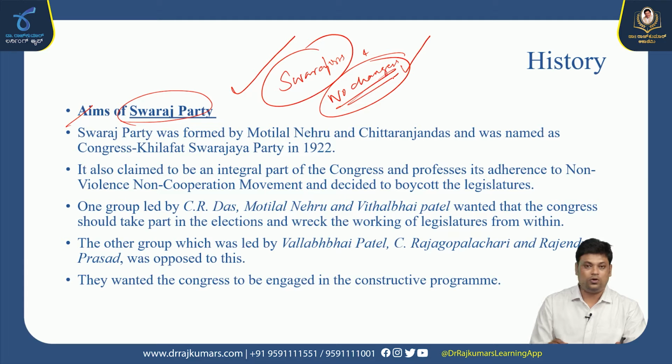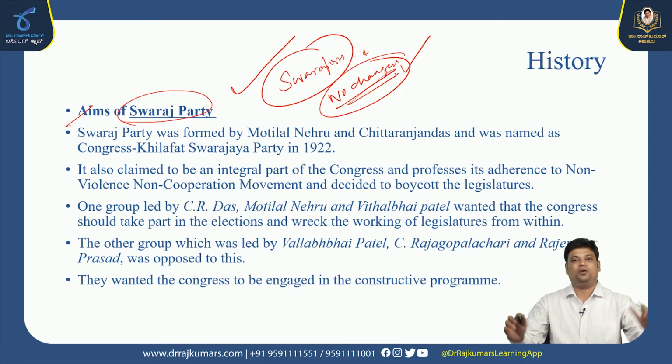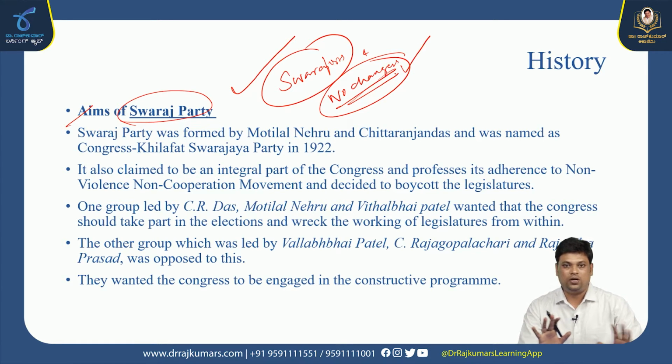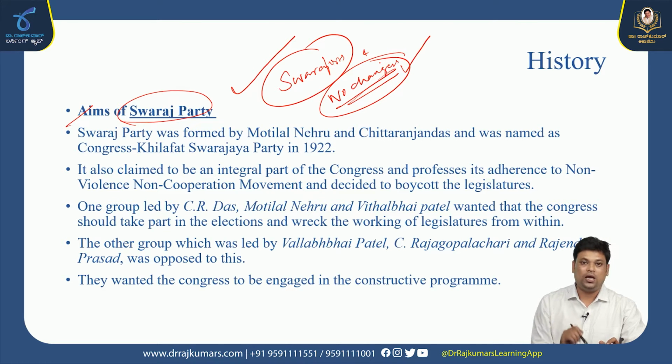And the people who didn't want to enter the council, and wanted to focus only on the reconstructive work for the civil disobedience movement, were known as No Changers. Okay, because during the non-cooperation movement, the charkha became popular. The charkha to make khadi cloth became the symbol. So they wanted to set up Gandhi ashrams everywhere, and focus on the constructive work to launch the civil disobedience movement once Mahatma Gandhi got released from prison. Those people were popularly known as No Changers, and a few people wanted to enter the councils and fight against the British through the constitutional method. They were popularly known as Swarajists.